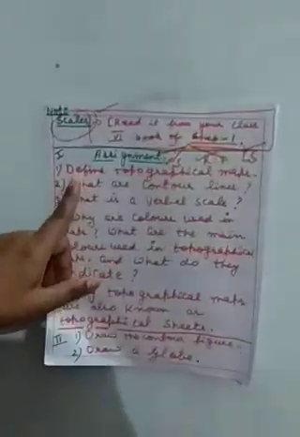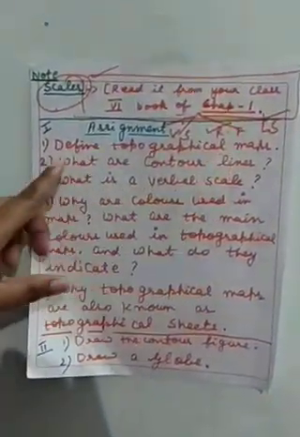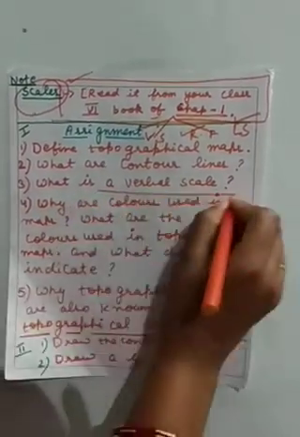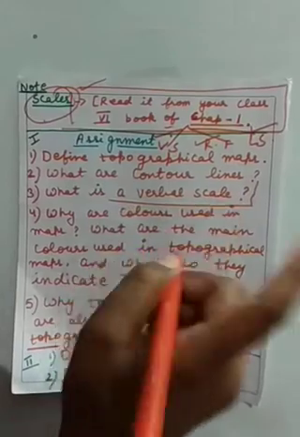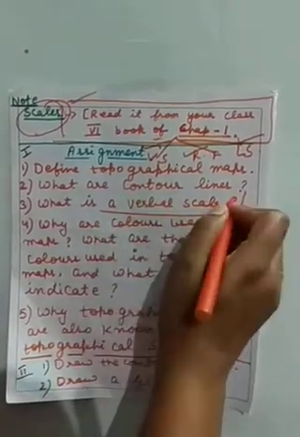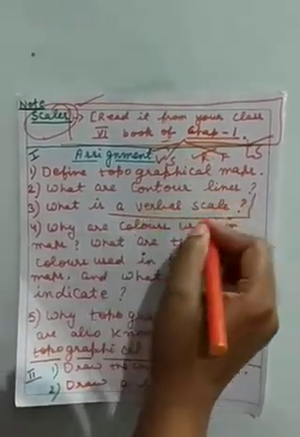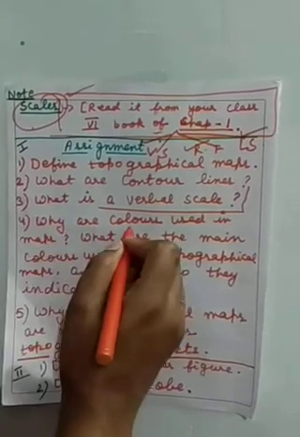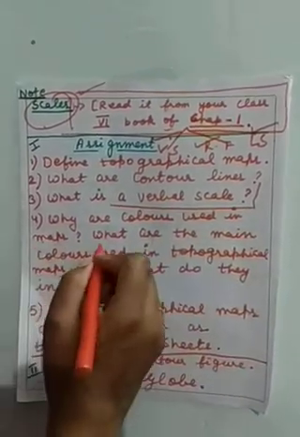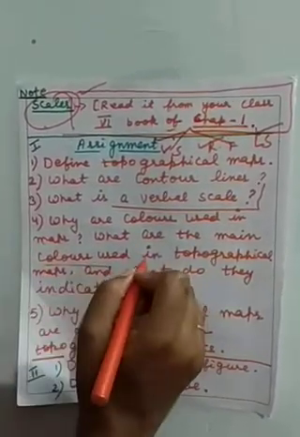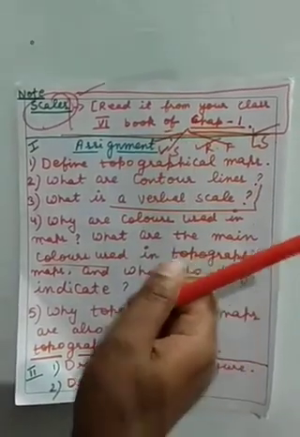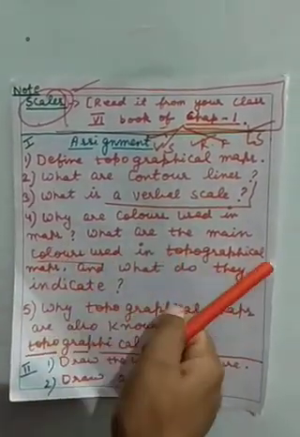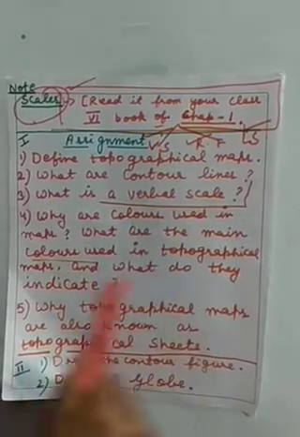The assignment is this: define topographical map. Next, what are contour lines. Third question, what is a verbal scale, which is given in your previous year book. You have to write the definition from your 6th standard book. Next, why are colors used in maps. What are the main colors used in topographical maps, and what do they indicate?